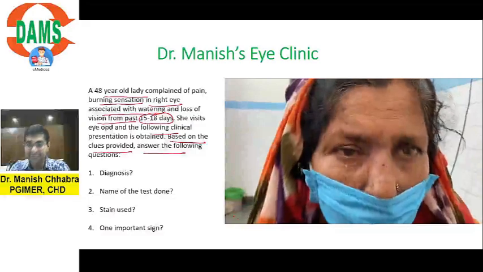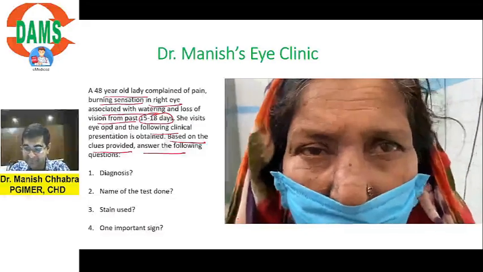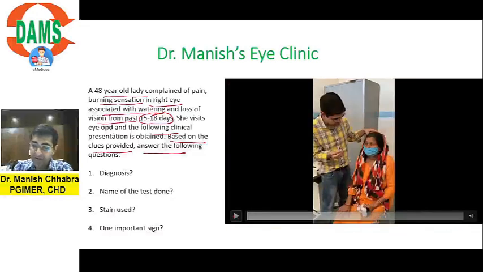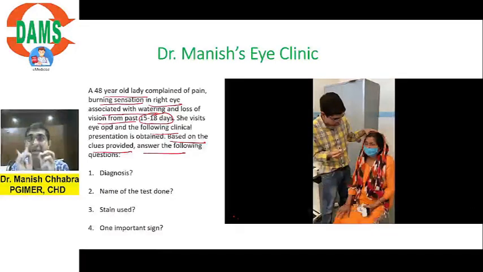Do you feel that your vision has also gone down? Yes. Okay. So now what I am doing is, because this appears to be a case of one particular keratitis which you are going to tell me, and of course you are telling me. In viral keratitis there is a typical finding that the blink reflex will be absent. Why will the blink reflex be absent? Because in that particular keratitis the subepithelial corneal plexus of nerves will be involved. And do you know which nerves form the blink reflex? Let's finish the video, then we'll do detailed discussion.